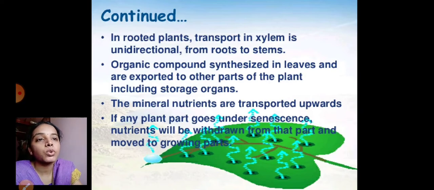The organic compounds synthesized in the leaves are exported to other parts of the plant, including the storage organs. So the food prepared in the leaf is transported to the upper parts and even to the lower parts.